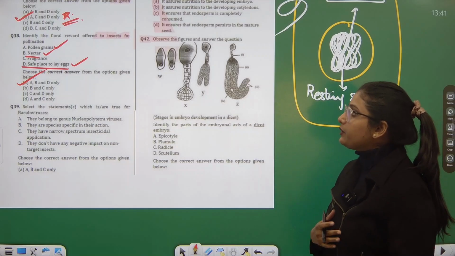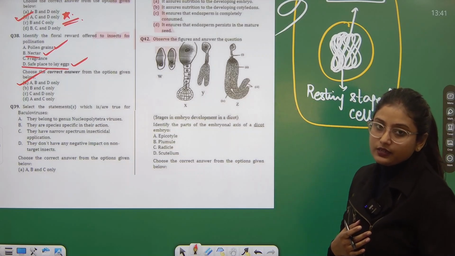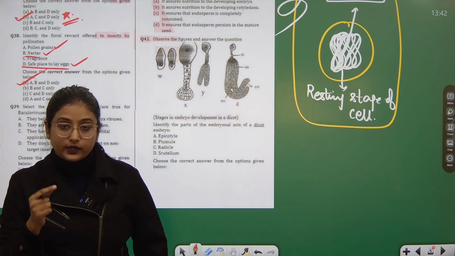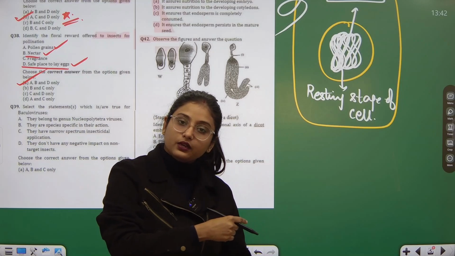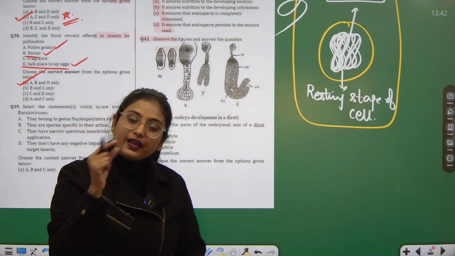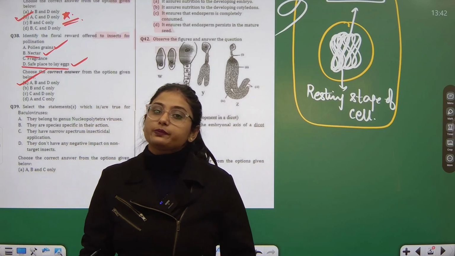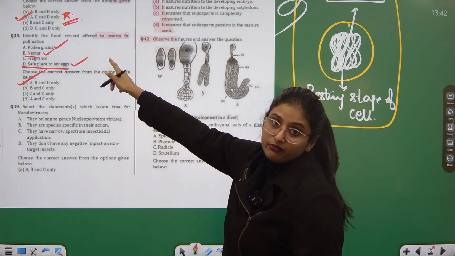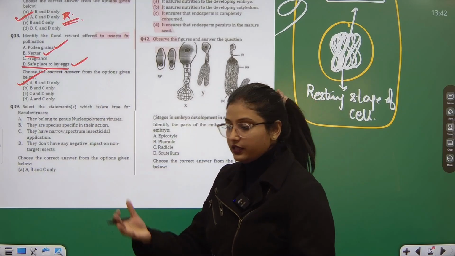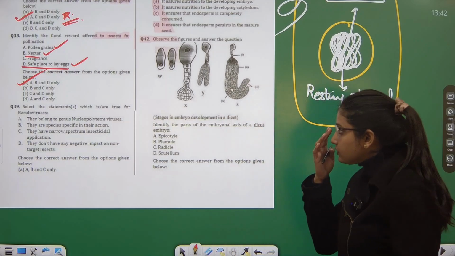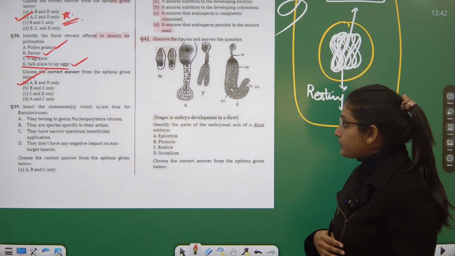This was a very easy question. Insects are also pollinating agents. They pick up pollen from the anther of the stamen and drop it onto the stigma. So in that situation, how do insects benefit? By pollen grain, by nectar which they suck from the flower, and also a safe place. They lay their eggs on the flower for the time being. So A, B and D are the correct options.